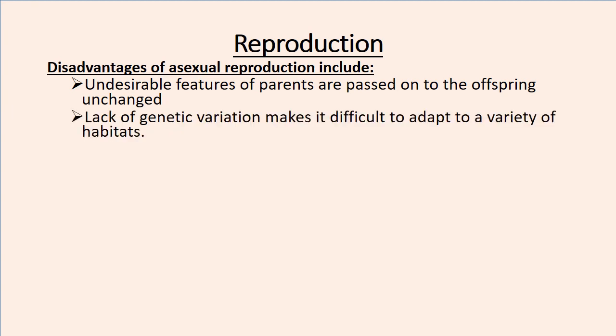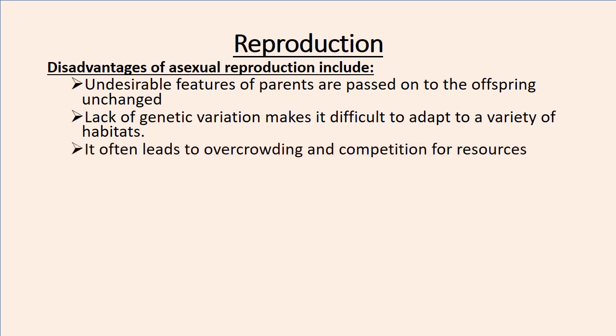Also, there is lack of genetic variation, which makes it difficult to adapt to a variety of habitats. Since the way the parent is, is the same way the offsprings are going to be. If there is a change in the environment, for example if the environment has become too dry, plants that have longer roots to go deep into the soil to look for water are the ones that can survive. A plant that reproduces asexually and has shorter roots, which cannot go deep into the soil, can die, and its offsprings are also going to die, meaning that species of plant can become extinct.